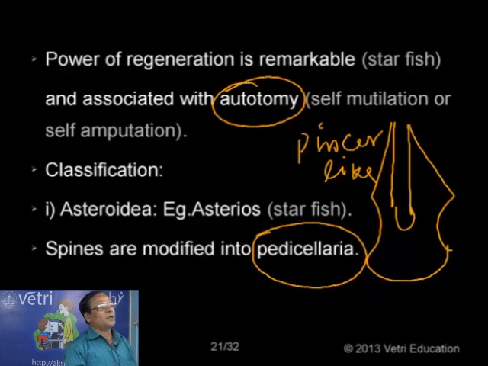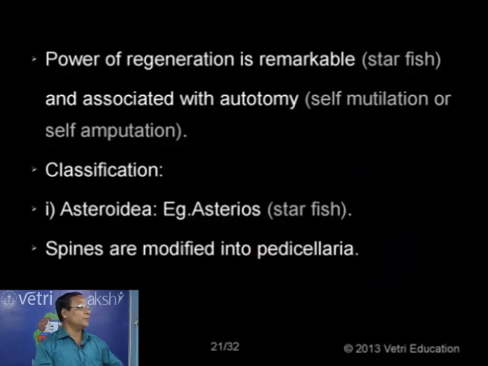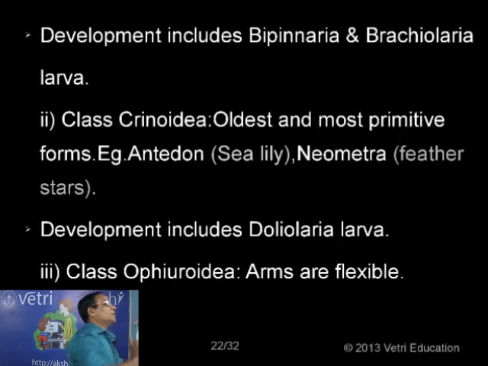And the name of the larva, you have to mention the name of the larva for each class, because in all cases we have bilaterally symmetrical larvae but with different names. Here the larva is called brachiolaria or bipinnaria larva. So the name of the larva is bipinnaria or brachiolaria.